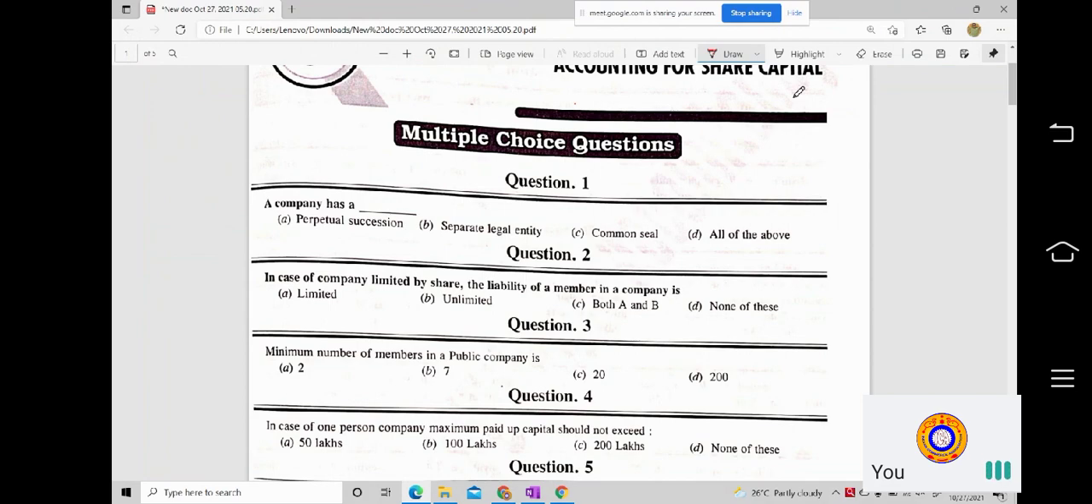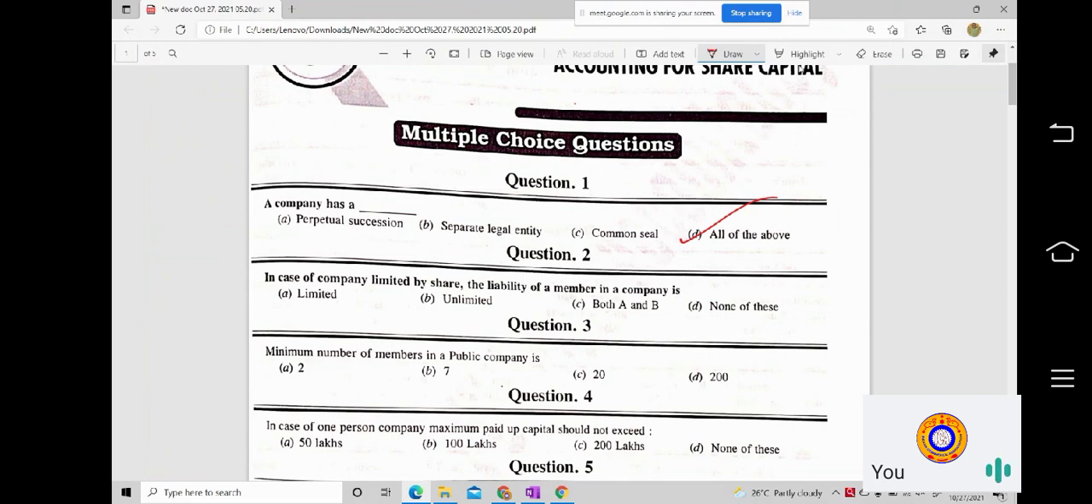A company has a dash. Whether it has a perpetual succession? Does it have a perpetual succession? Okay, it has a separate legal entity. Does it have a common seal also? So obviously, when all the three are correct, then the answer should be all of the above. Are you able to understand?